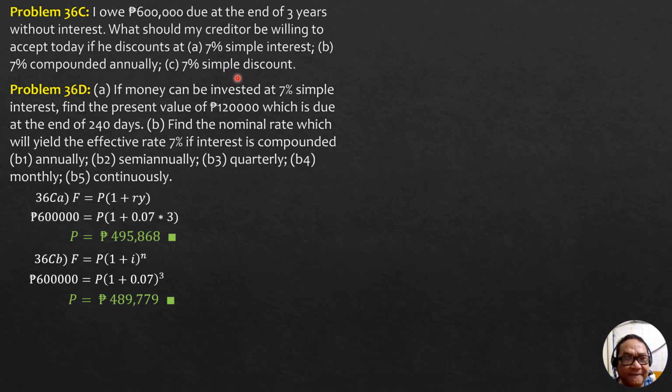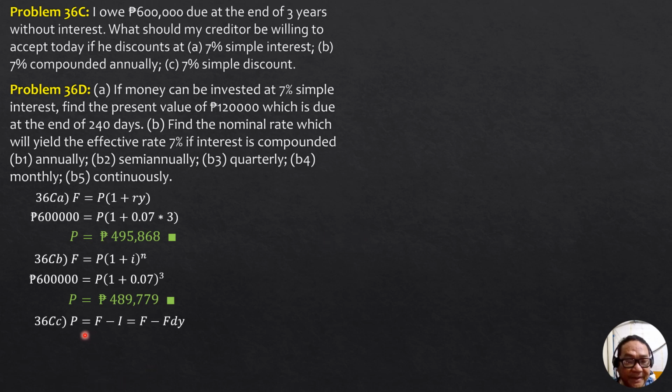Then for C, at 7% simple discount, the simple discount is F minus P. So P is F minus the simple discount, which is Fdy. Therefore, the formula is present worth equals F minus the simple discount Fdy.